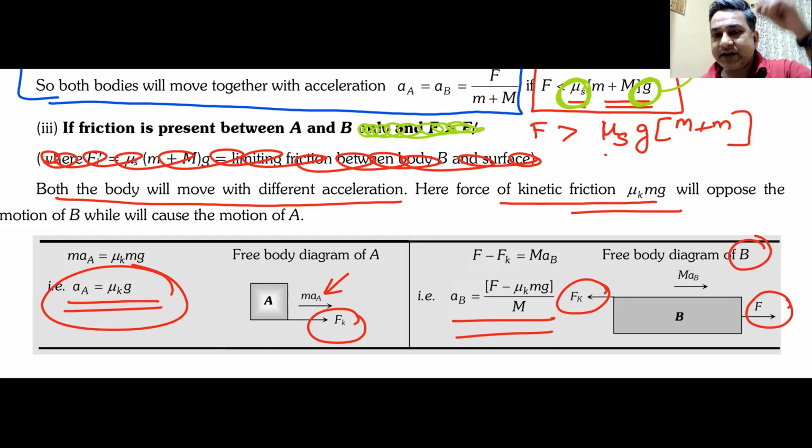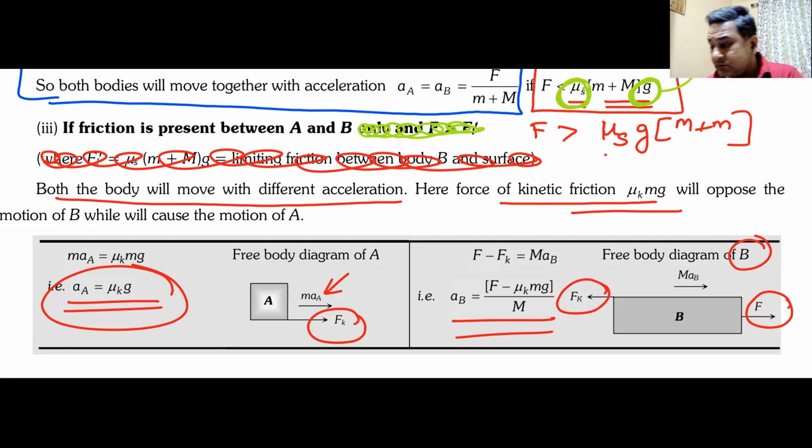They can only move together if the applied force is less than mu s into capital M plus small m into G. If this force is more than this value, they cannot move together. They have to move separately, and they have different acceleration. So I have made corrections in your note. Please note down those corrections. Whatever was given in the notes was also clear, but I have decided to teach you in this way. Am I clear with this?